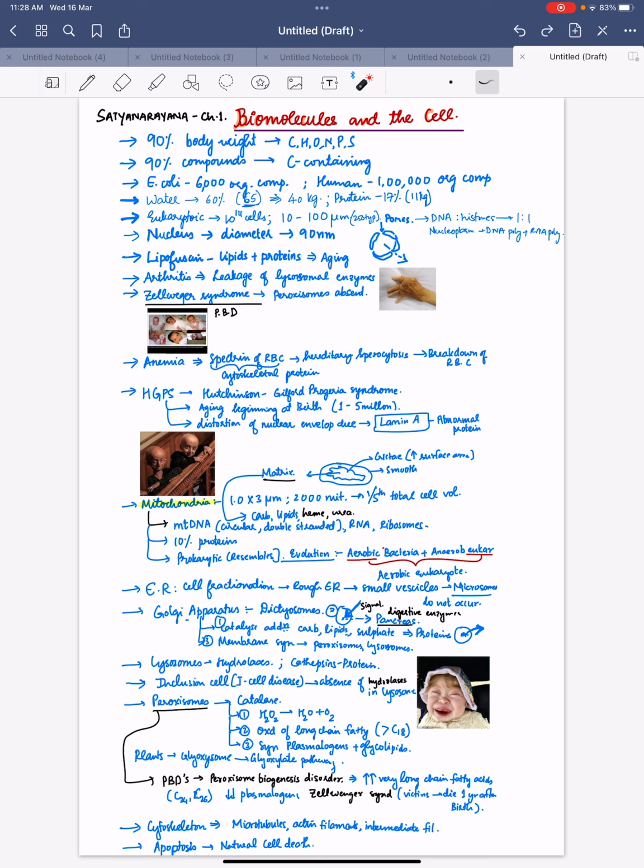This contained almost 95% of the important points, or you can say 100% of the important points, from the chapter Biomolecules and the Cell, Satyanarayana chapter 1.